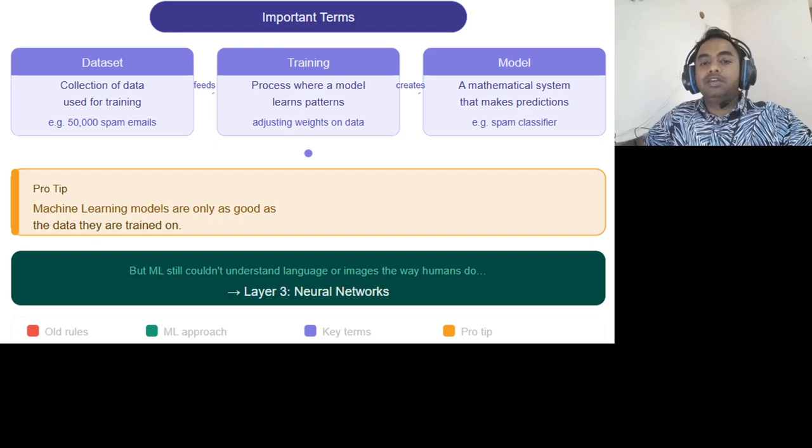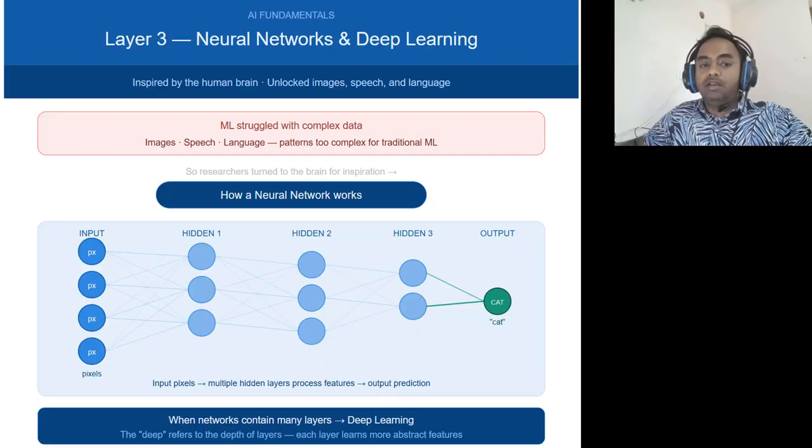Now the third layer is neural networks, or deep learning. Machine learning worked well, but struggled with complex data like images, speech, and language. So researchers created neural networks. These are inspired by the human brain. A neural network contains layers of artificial neurons. That is, we have an input, then hidden layers, then an output. Example is image recognition. Here the input is image pixels and the output is, for example, this is a cat.